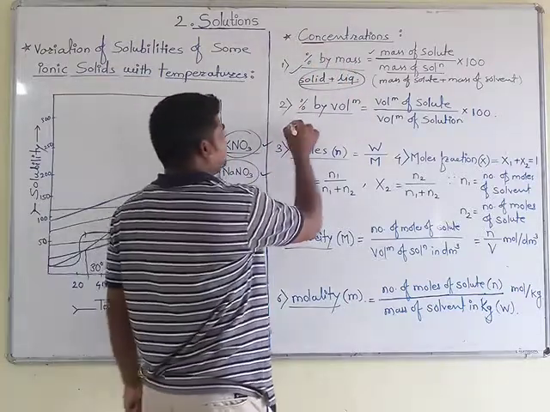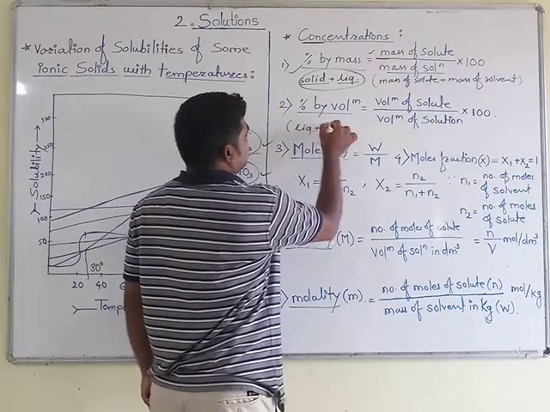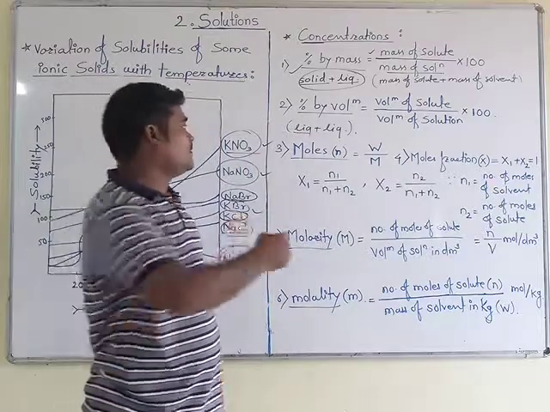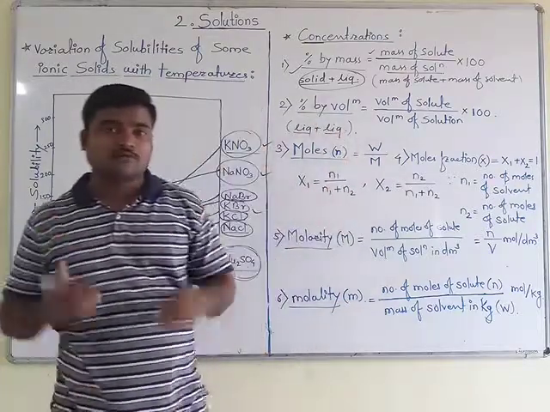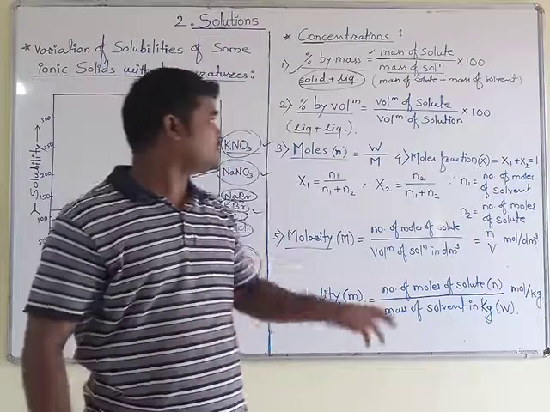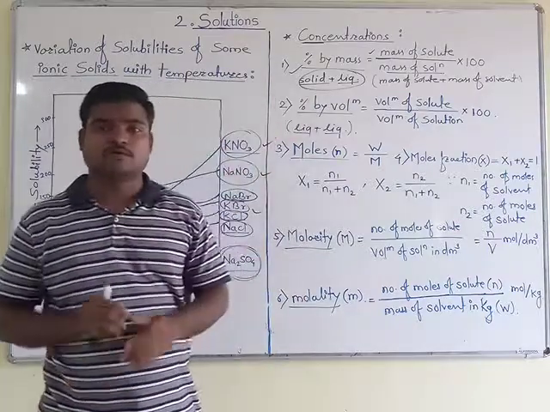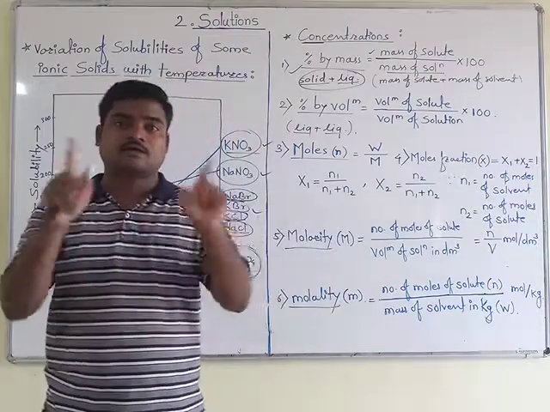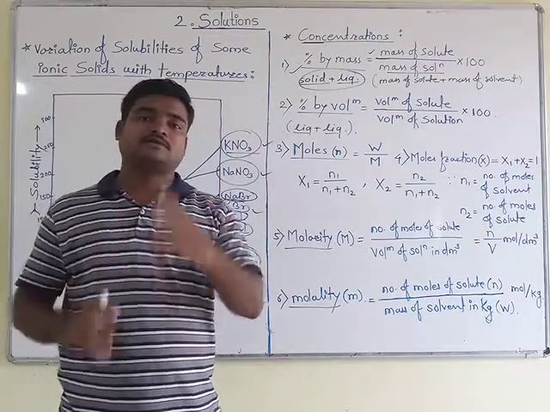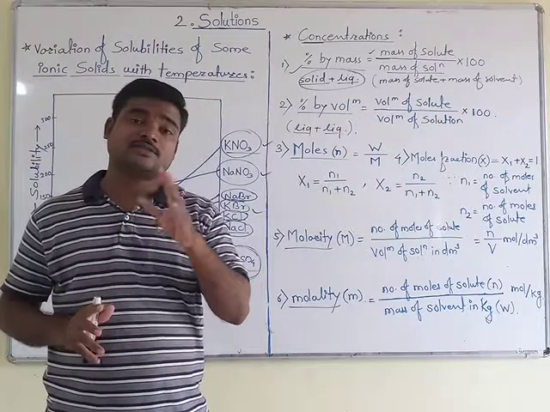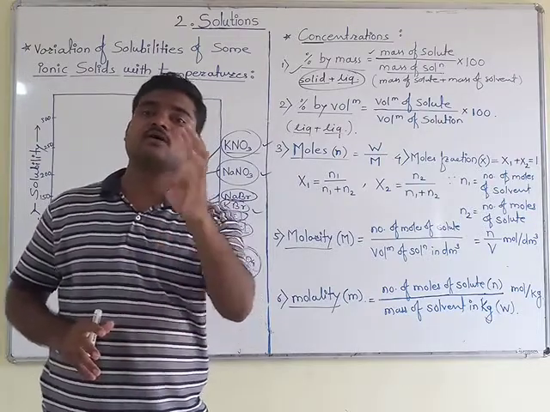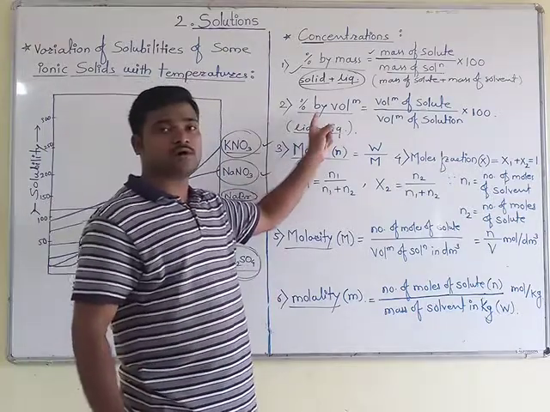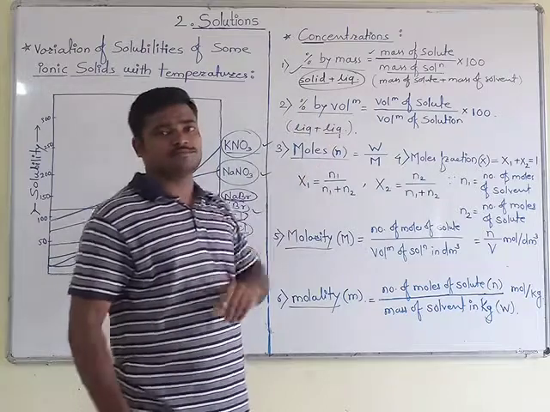But for this combination, liquid plus liquid, means solute is liquid and solvent is also liquid, for that combination we are using this term percentage by volume. For example, a mixture of ethanol plus water: how much percentage of ethanol is present in a solution, that we can determine with the help of this formula, that is percentage by volume.